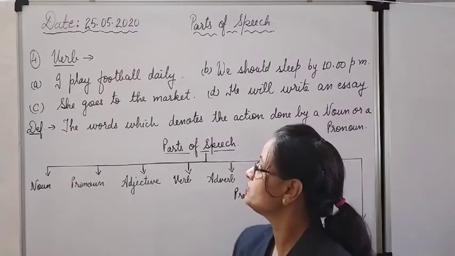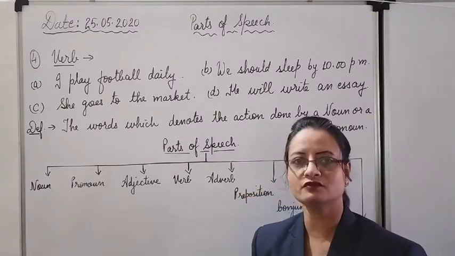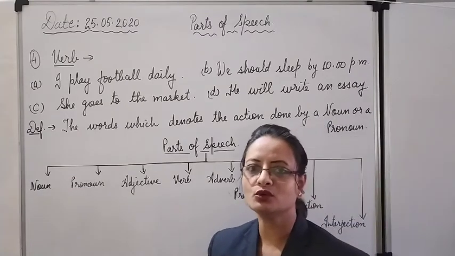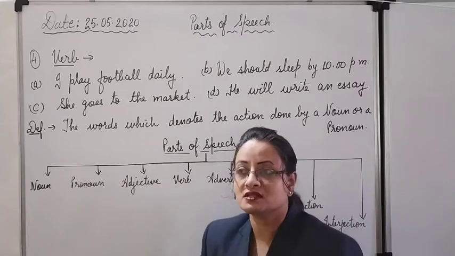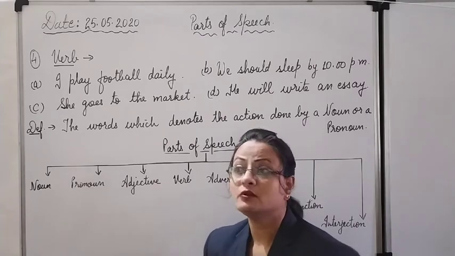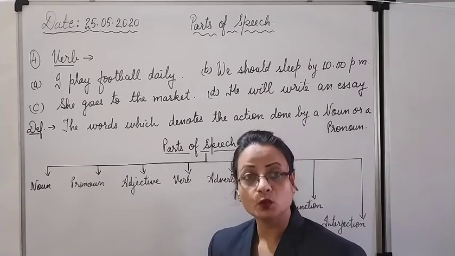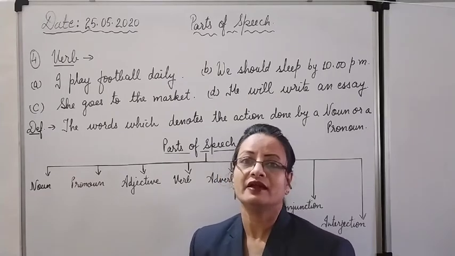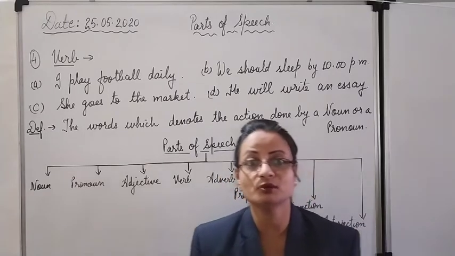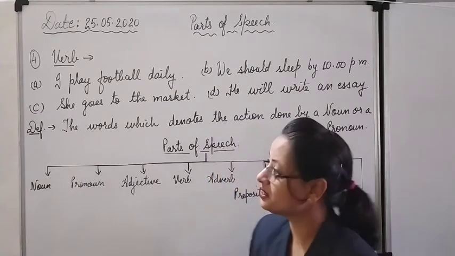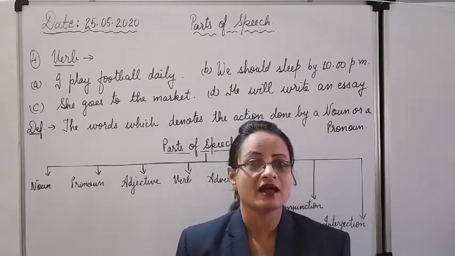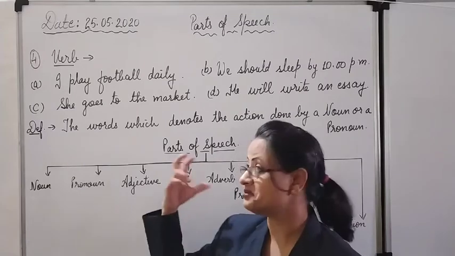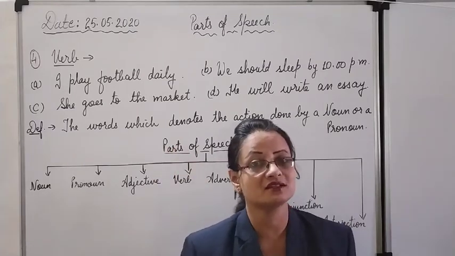So now we proceed towards the next, the fourth part of speech, that is a verb. As you can see on the board, I have mentioned a few examples. Children, when we deal with verbs, you will understand that the verb is the most important part in a sentence. It is like the heart in a human body. I always call it the heart of a sentence. As important as the role of a heart is in the human body, the same way the verb plays the same part in a sentence.